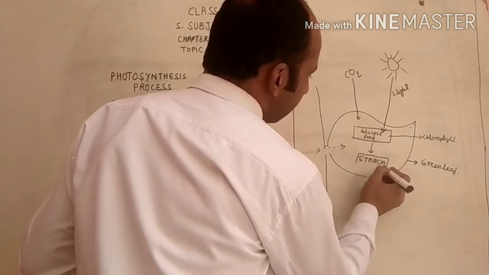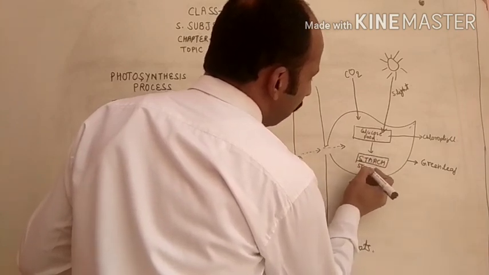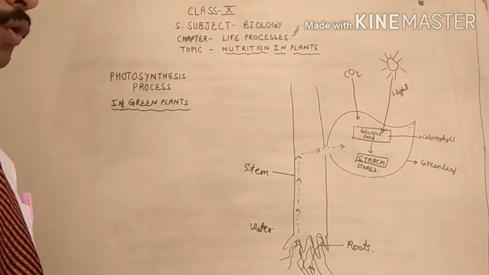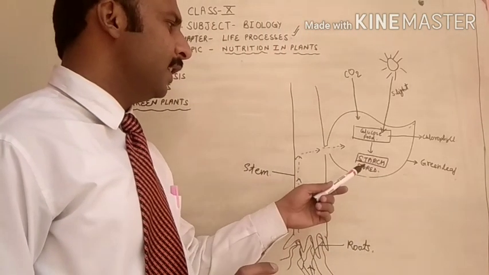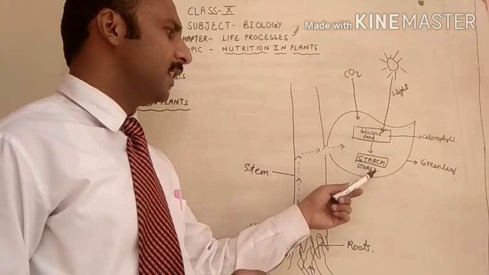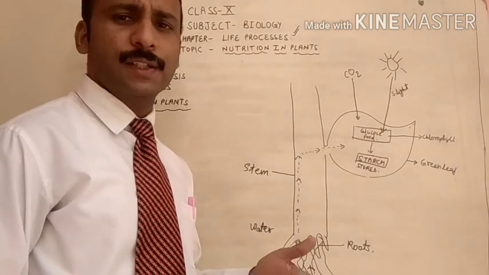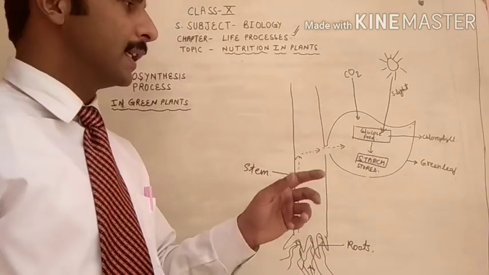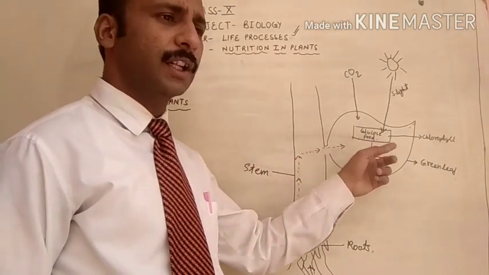What is starch? Starch is a stored form of food in plants. Whatever food is extra, they store in the form of starch. Starch is a complex form of carbohydrate, or you can say starch is a complex form of glucose.